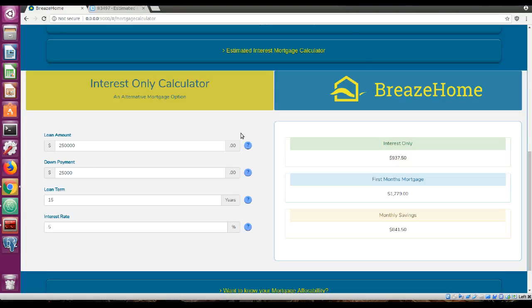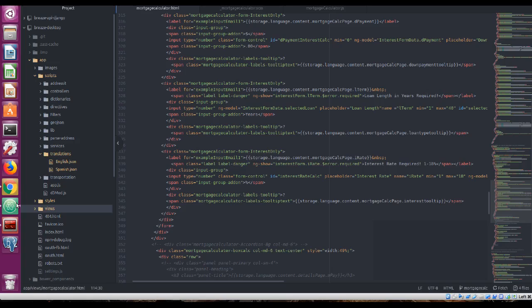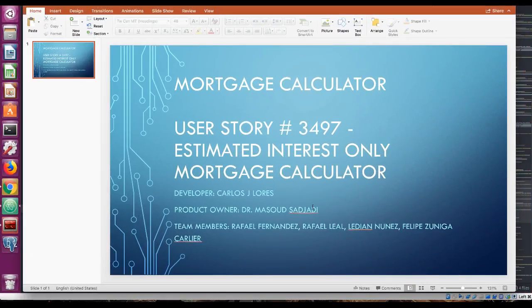Also, this user story has tooltips that I've added in order to better help the user navigate and understand the tool. And this concludes the video for user story 3497, estimated interest only mortgage calculator. Thank you for your time.